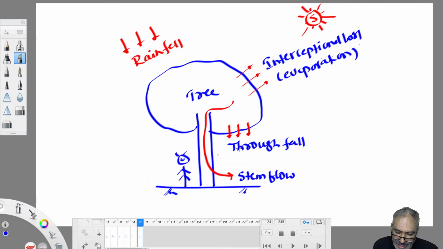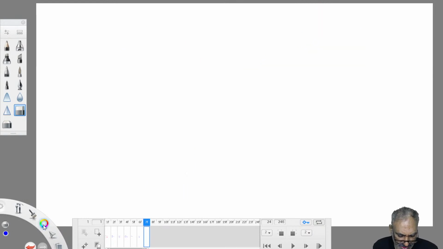Rainwater starts leaking through throughfall and stem flow, dropping down to the ground. So we also start drenching down there. Therefore, not all of the rainwater intercepted by the tree will evaporate back to space. Only a portion of the rainwater evaporated back to space is called interception loss. Fine, that much idea is more than sufficient.